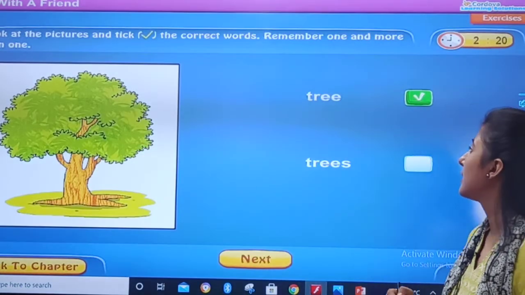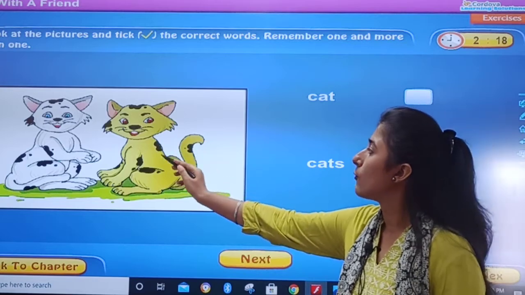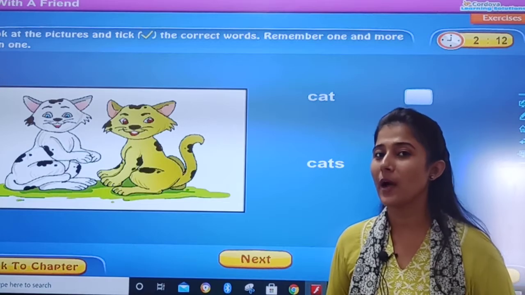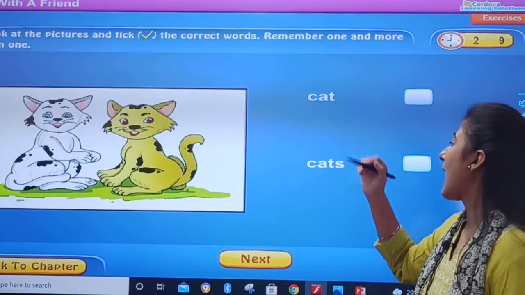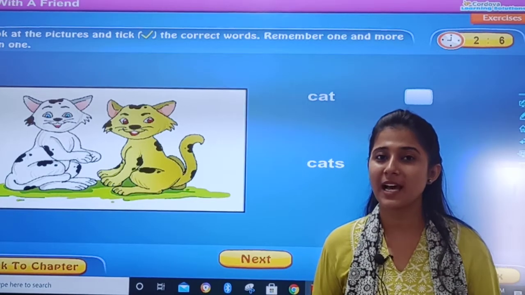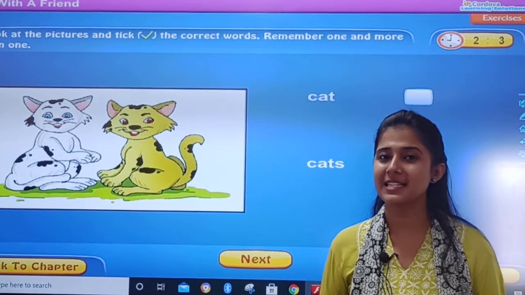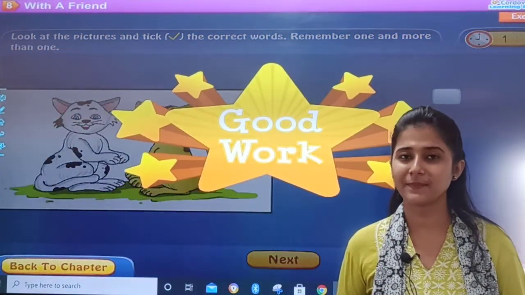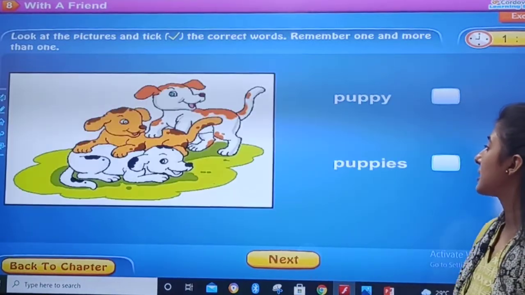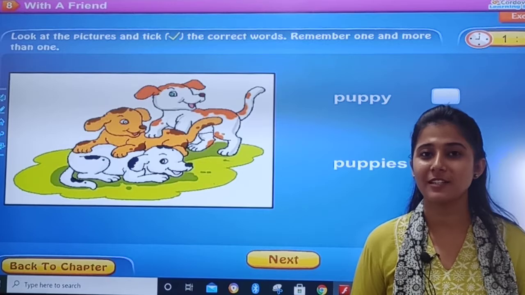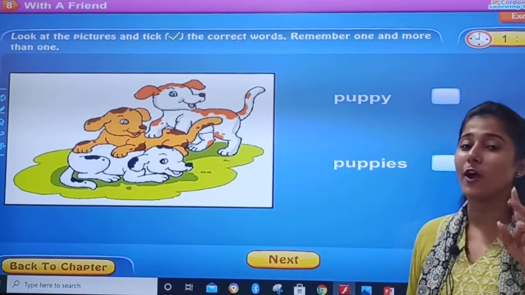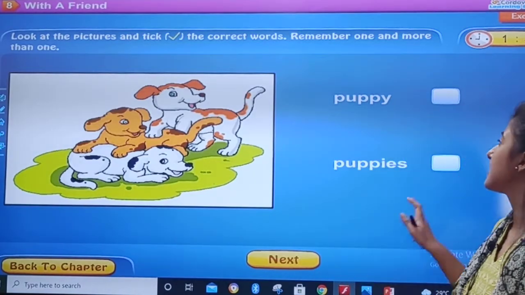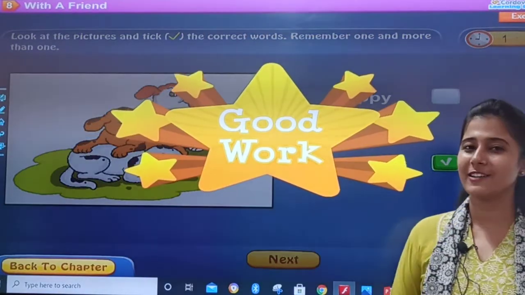Okay, good work. Now next. What is this picture telling you? It is one or more than one? More than one, right? Two. So, cat or cats? What will be the answer, children? It is more than one. So, our answer will be cats. Okay. Then, the next one is, wow, so cute picture, right? So, this is one or more than one? Puppy or puppies? Yes, children, the answer will be puppies. Very good.